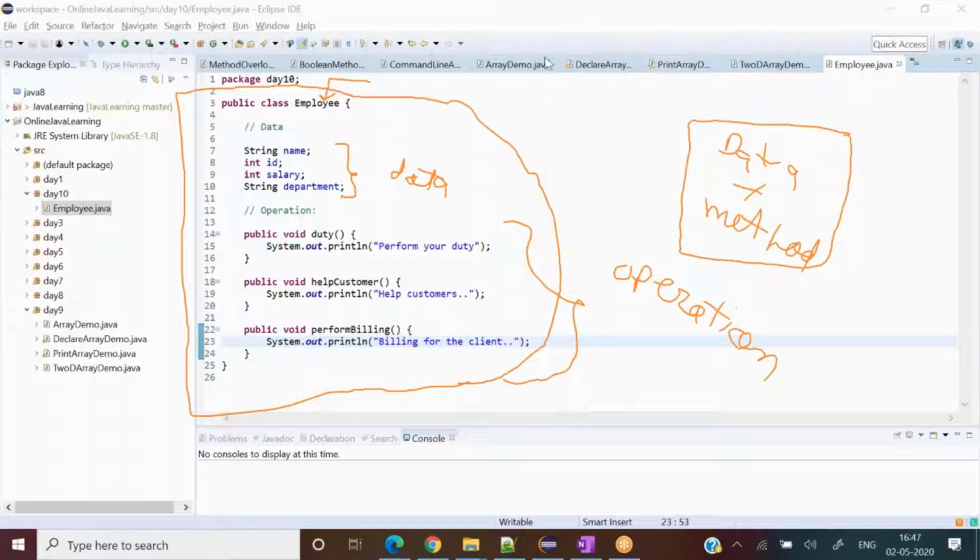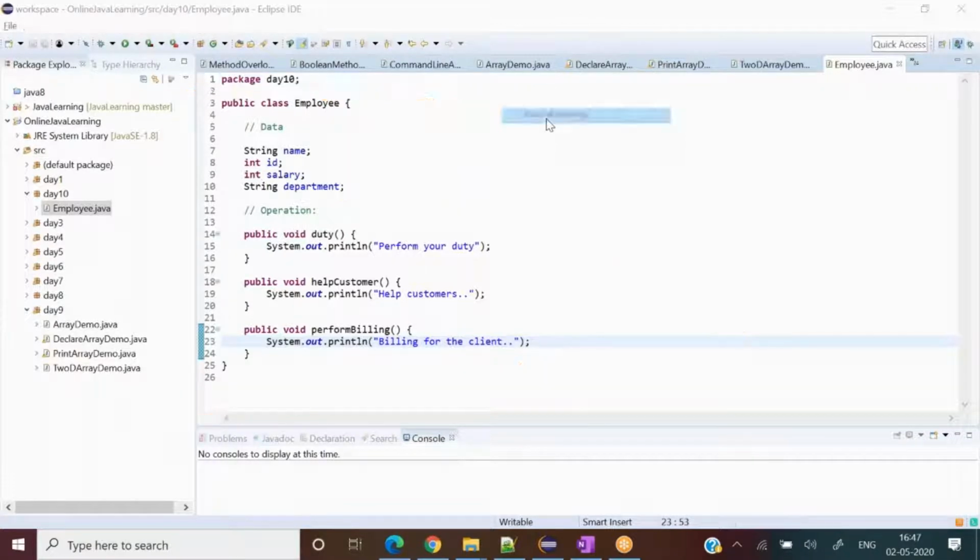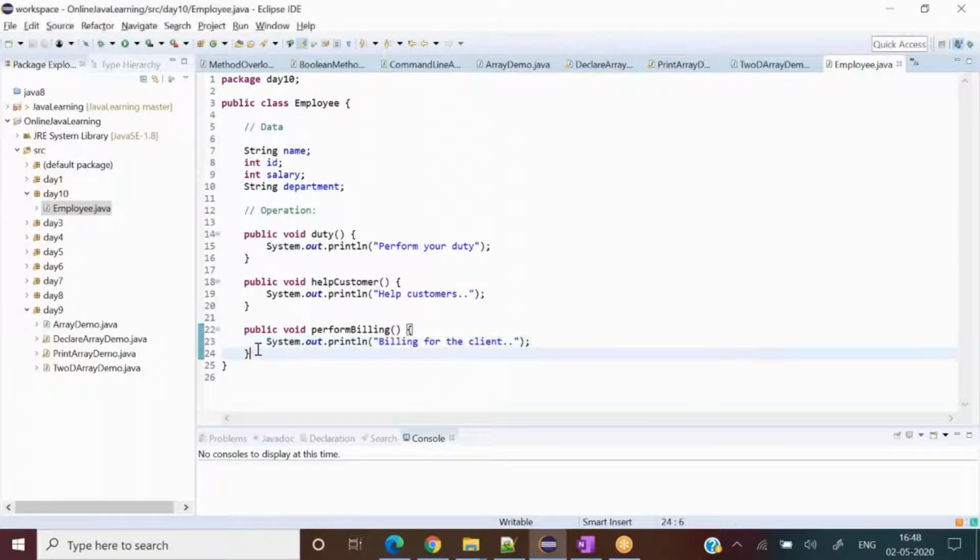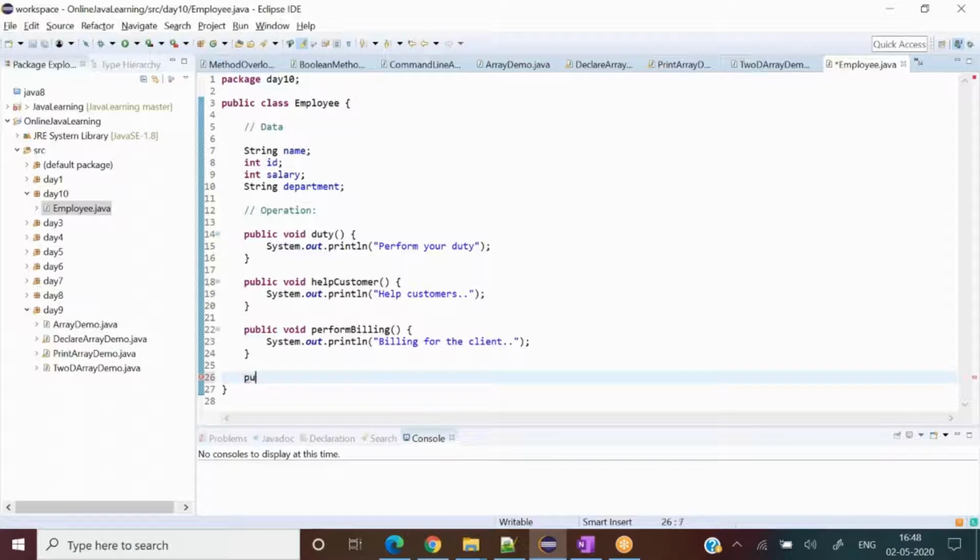And moreover, we can do some other things as well. What are those other things? If somebody wants to know your name, your ID, your salary, your department, then I can write a few more methods here, which we call getters and setters. I will introduce that as well.